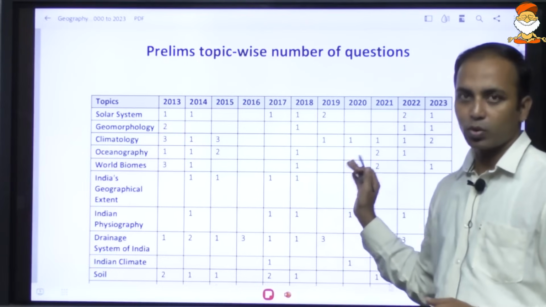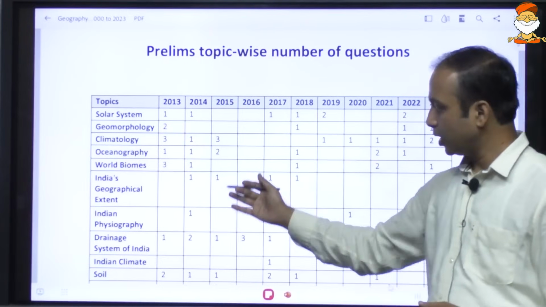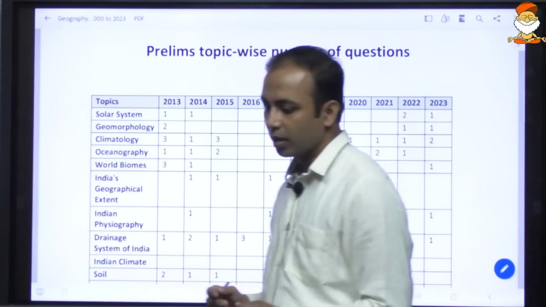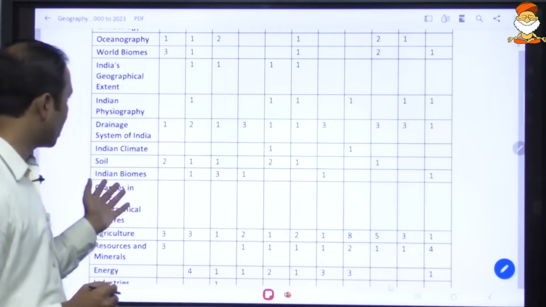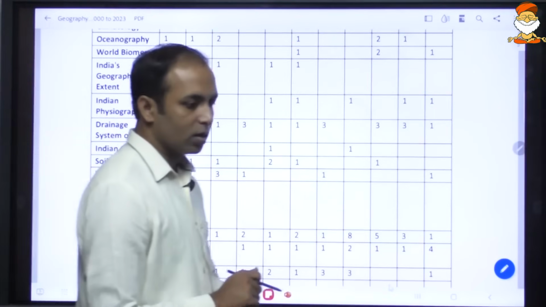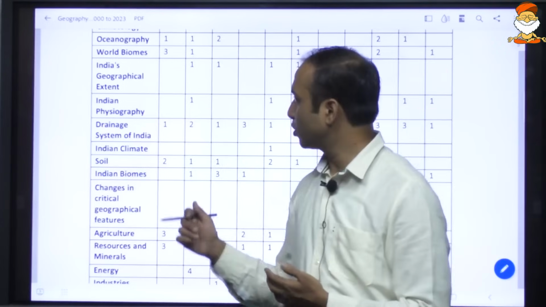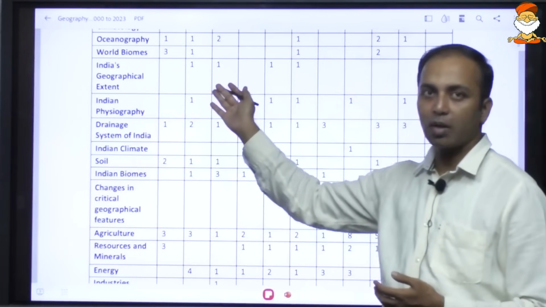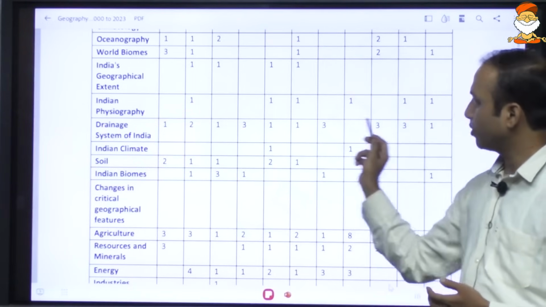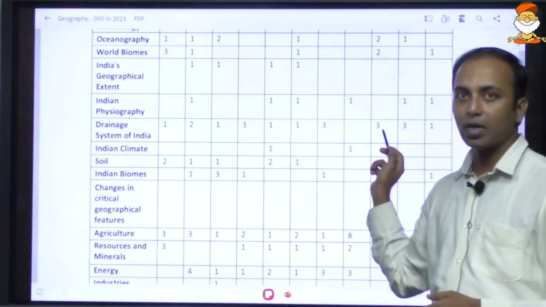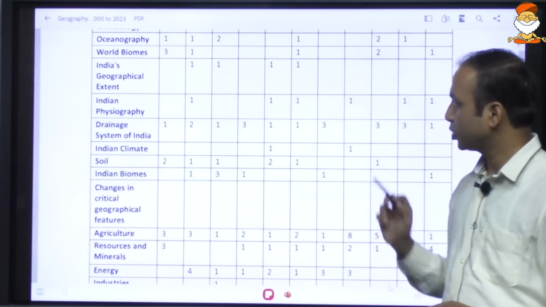So this is the world geography or the fundamentals of physical geography, and here you can expect maximum conceptual questions. When it comes to Indian geography, they have asked questions on Indian physiography, and on the geographical extent of India, which is mostly mapping related. Then drainage system, as you can see, is very important, not just one question. At times they have even asked 3 questions.